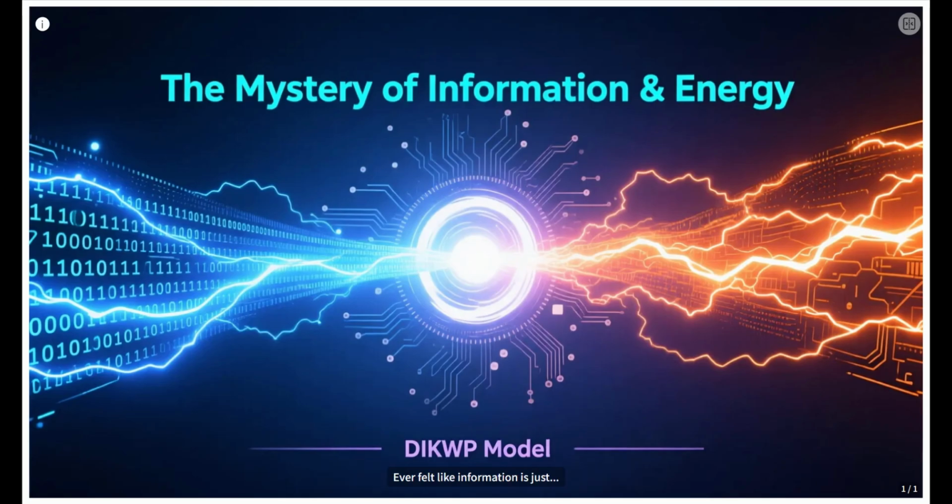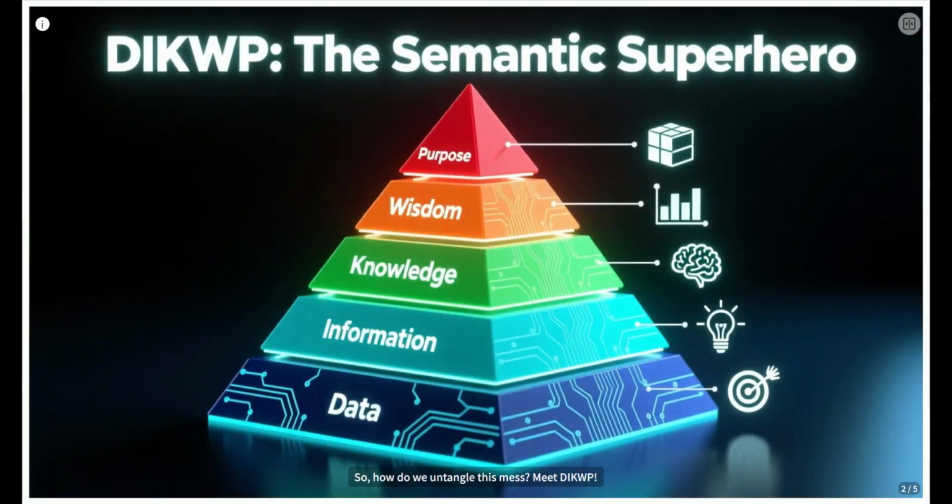Ever felt like information is just, well, information? And energy is just energy? Like oil and water, right? Wrong. Deep down, they're practically soulmates. Physics talks about energy conservation, info science about bits and bytes. But zoom out, and you see them tangled together in thermodynamics, computation, even life itself. This report? It's your secret decoder ring for this relationship, using something called the DIKWP model. So, how do we untangle this mess?